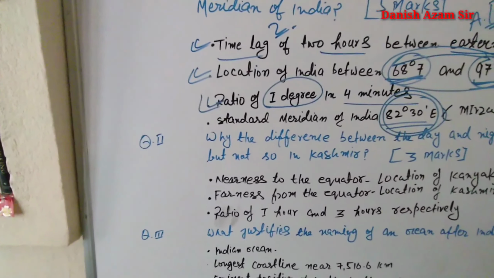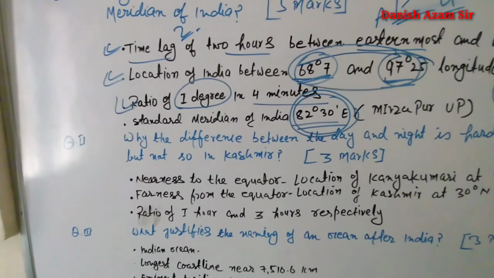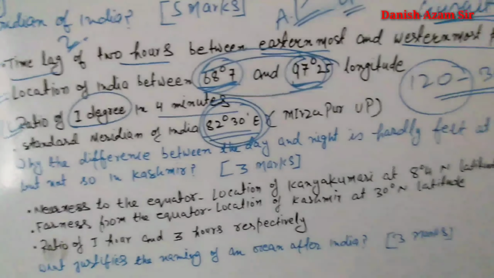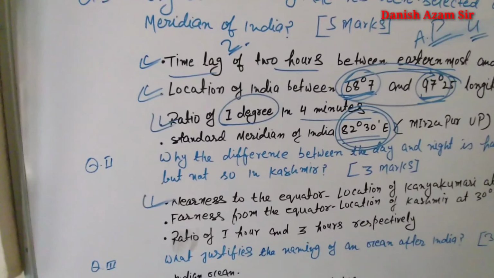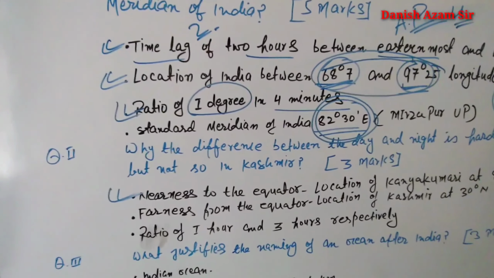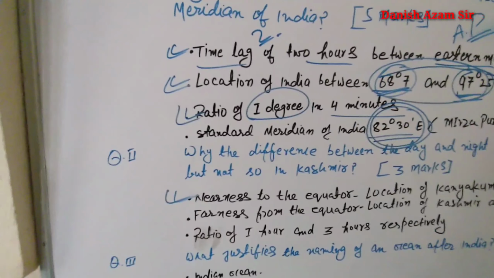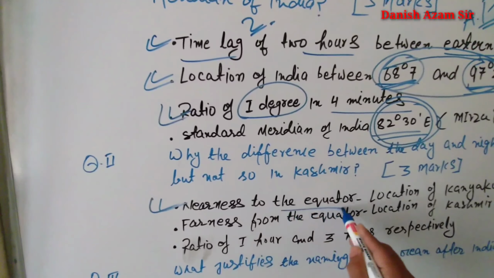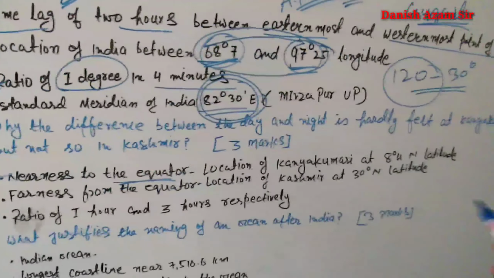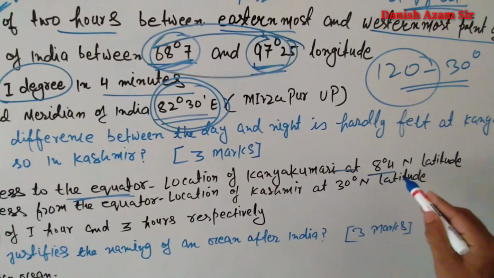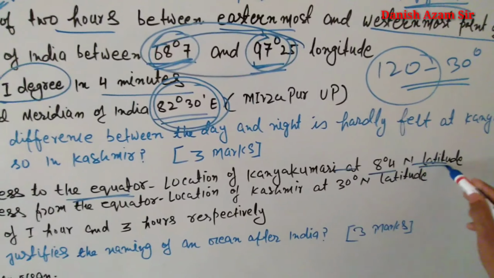The next question is why the difference between day and night is hardly felt at Kanyakumari but not so in Kashmir. The difference between day and night is hardly felt at Kanyakumari because it is located near the equator. You know that the location of Kanyakumari is at 8°4' north latitude.